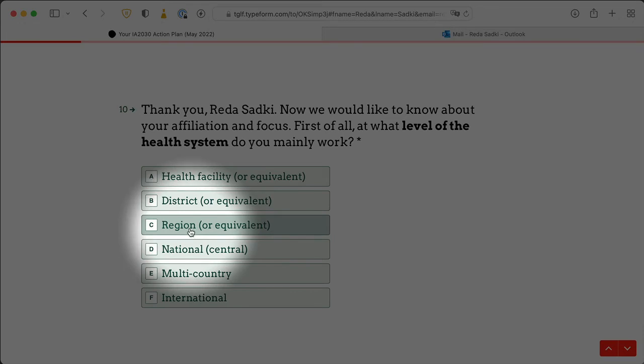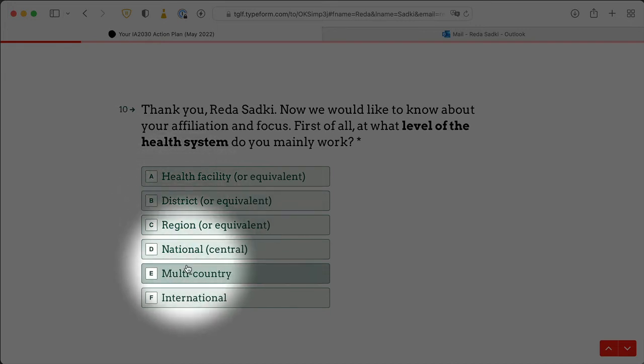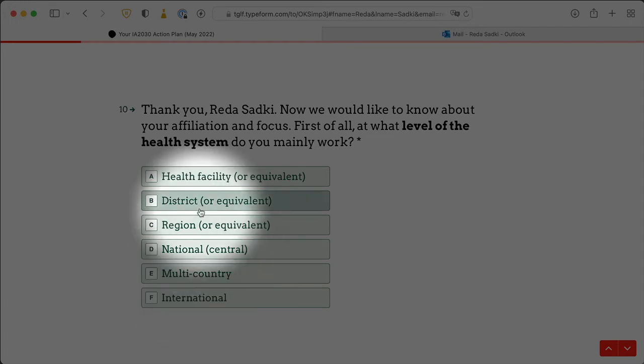So if you don't find something that matches, look for something that you recognize from your country. Health facility is really the facility level, district is 1 level up, region is 2 levels up, and then national is at the central level, usually the team that works in the capital city. Because the movement is country-based, if you're multi-country or international, you will not be eligible for the movement.